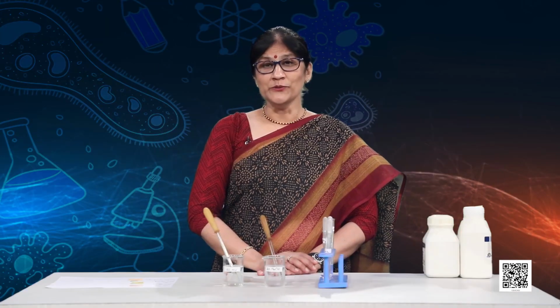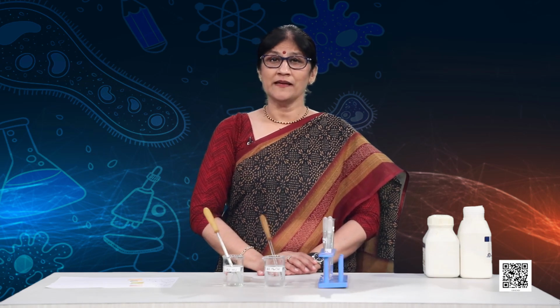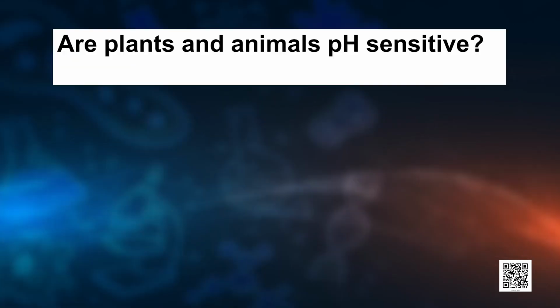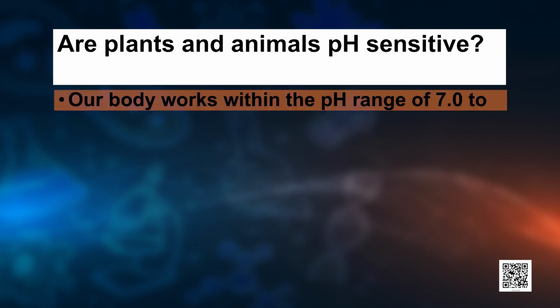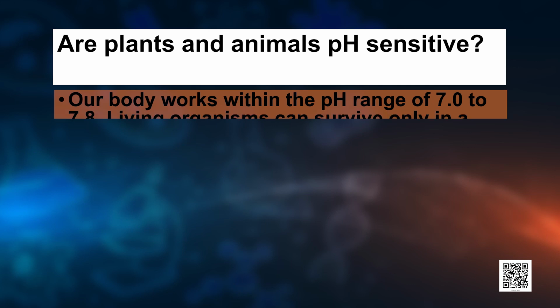Now, we need to know whether this pH has some importance in our lives. Are plants and animals pH sensitive? Yes, I am sure you know that our body works within the pH range of 7 to 7.8.